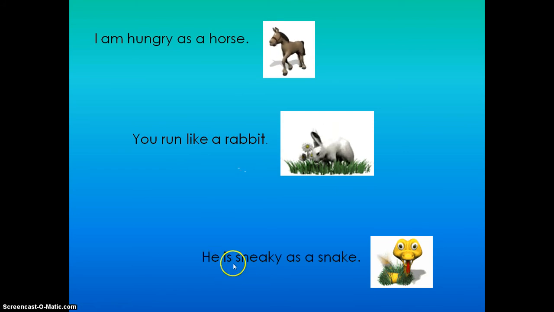Next example, says he is sneaky as a snake. We know in every story we've ever read that a snake always seems to be the sneaky character. So if I'm comparing someone, he, to a snake, using the word as, it's to show that he is sneaky, and that it's telling us here, I'm comparing him to a snake because they both are sneaky.